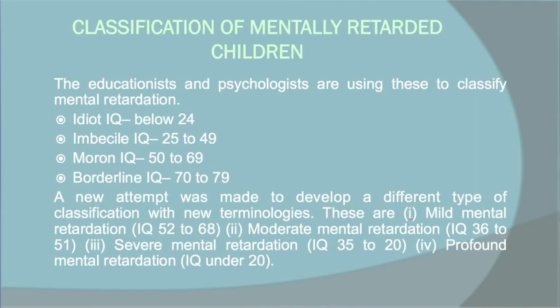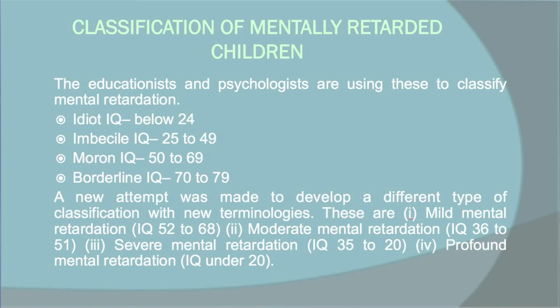Okay. Again, a new attempt was made to develop a different type of classification. These are the four classifications given by psychologists earlier for mental retardation. But now a new classification was given. Mental retardation is not all equal. There may be some mild mental retardation, some moderate, and some severe. So accordingly, a new division has been given for classification of mental retardation, under four categories.